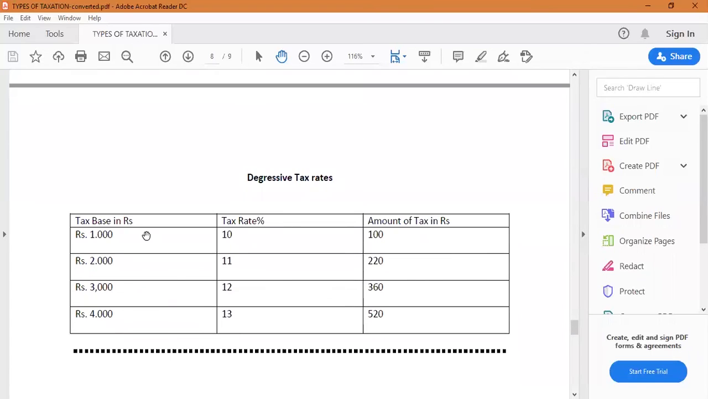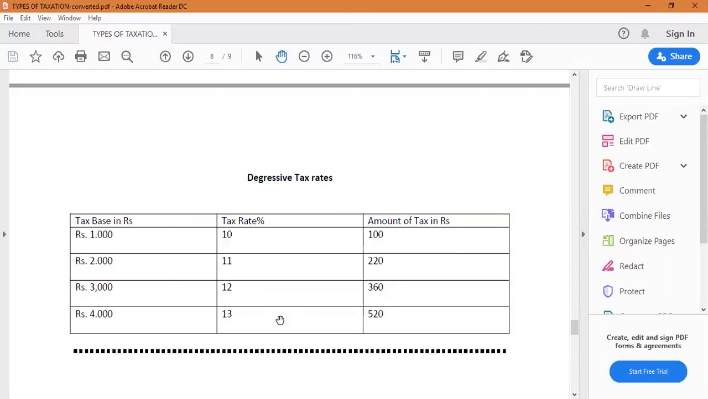You see, 1000, 2000, 3000, 4000 is the tax base. Tax rate 10, 11, 12, 13. Hereafter it will be 13 itself. If it is 5000, the tax rate will be 13. 6000, the tax rate will be 13. So it shows that to some extent it is progressive: 10, 11, 12, 13. After that it remains constant, that is, proportional. So the combination of progressive and proportional tax rates is called the digressive tax rate.